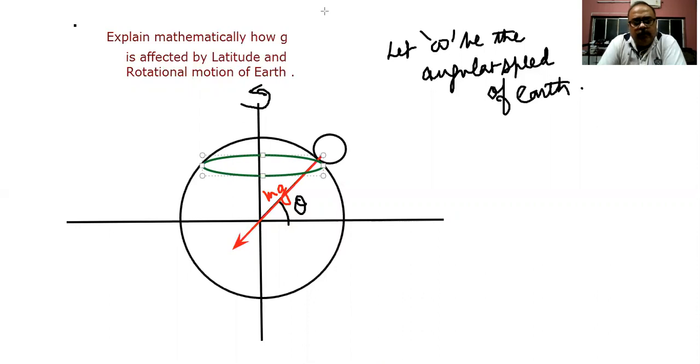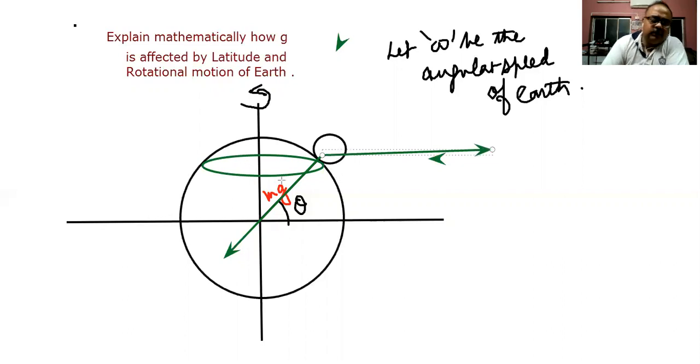So whenever a body moves in a circular path, it also experiences another force, and that force is the centrifugal force. So I can draw this centrifugal force over here. That means this particular body is being acted on by two forces: one, the weight of the body, and the other, the centrifugal force.